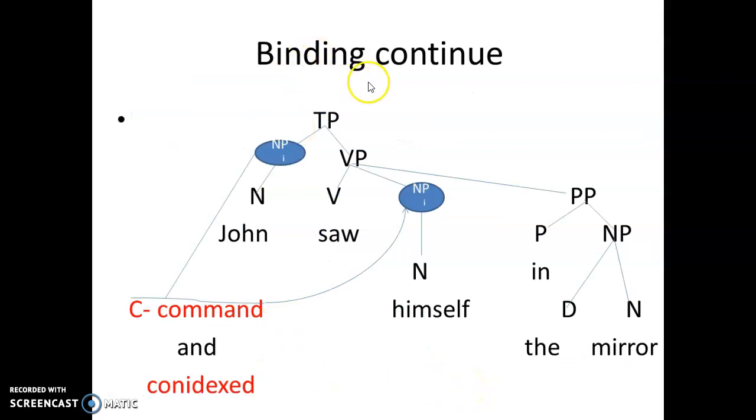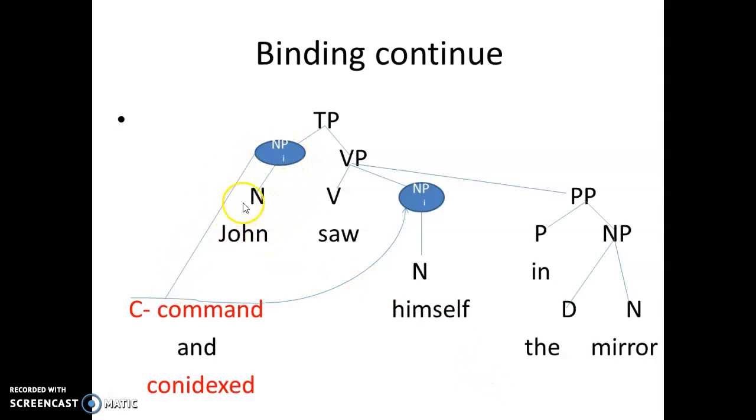So with the binding, hopefully the tree will make it more clear. So we have John, and John is the noun phrase, and the verb phrase saw, and the other noun phrase himself, the anaphor, and we have prepositions, the rest of the sentence.